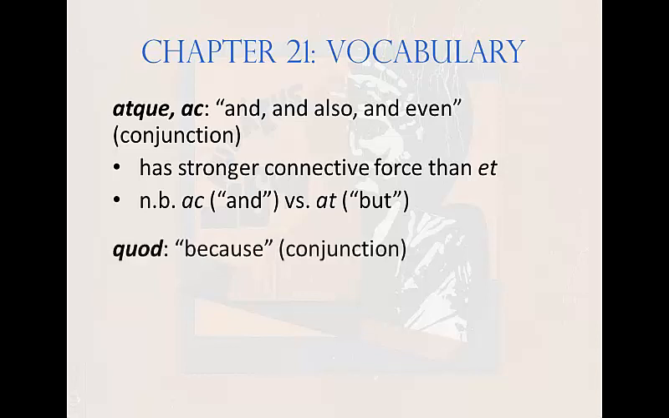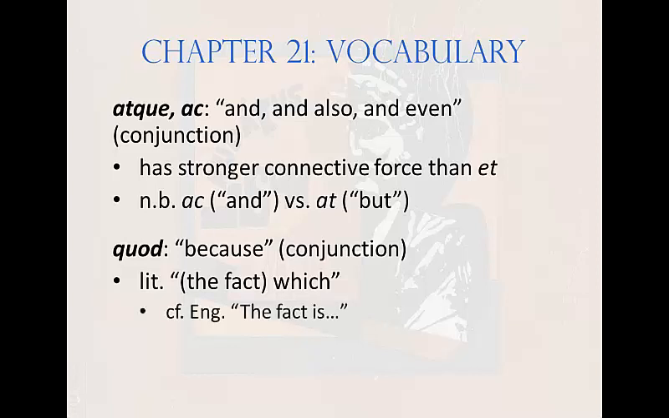The next word is quod. It means because, and it's another conjunction. Literally, it's the relative pronoun in its neuter singular form, implying the fact which. How it came to mean because is simple if you look at it this way. Take, for example, the English expression, the fact is, and put it into a sentence such as, I did well on my test.